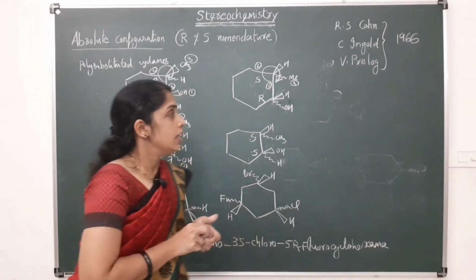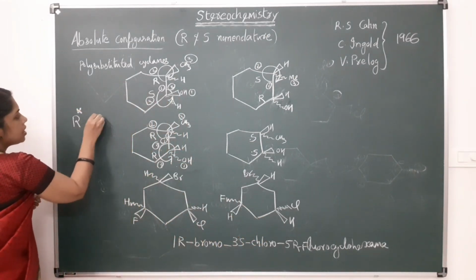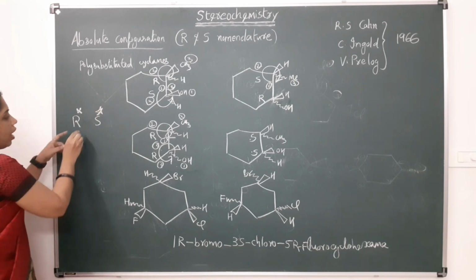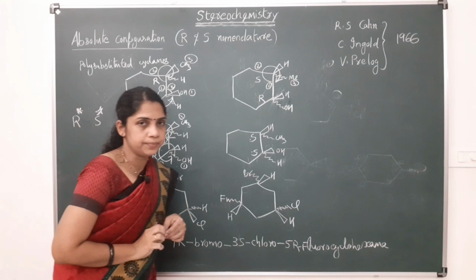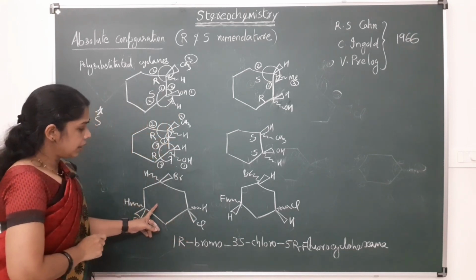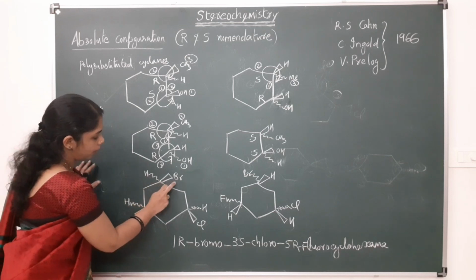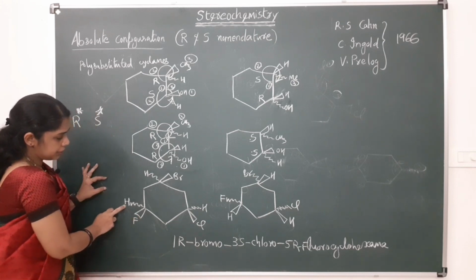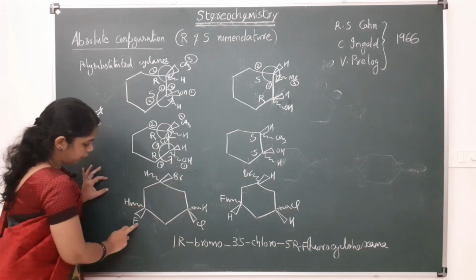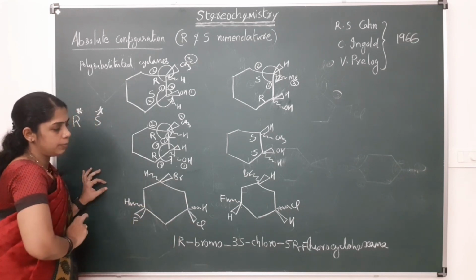In that case, we can assign the configuration like R star and S star, instead of R and S. For example, in the case of this compound, here hydrogen, bromine above the plane, hydrogen below. Here it is chlorine, hydrogen, chlorine above, fluorine and hydrogen. Bromine, chlorine and fluorine above, and all the hydrogens are below the plane.